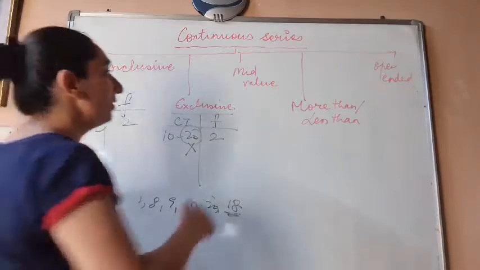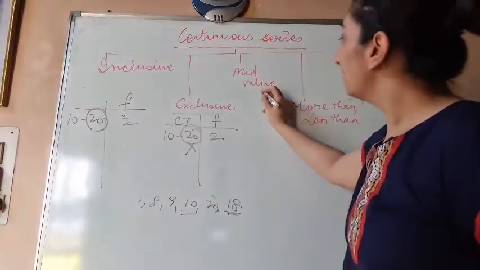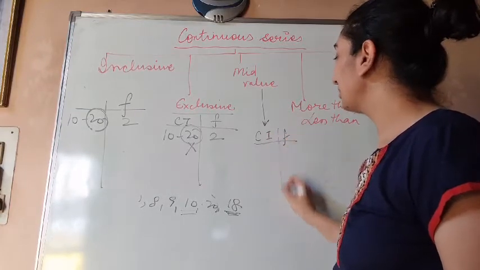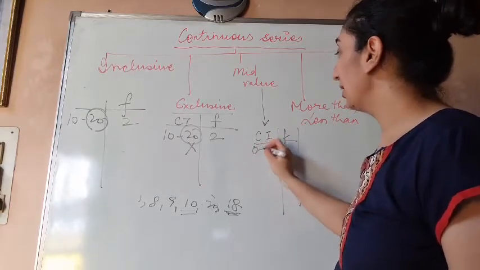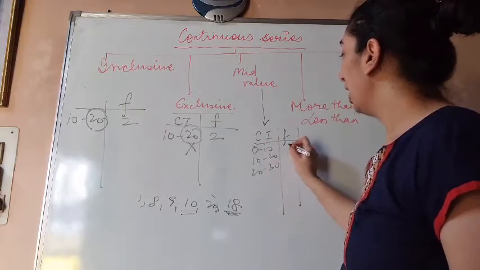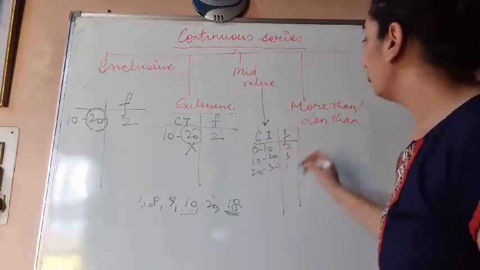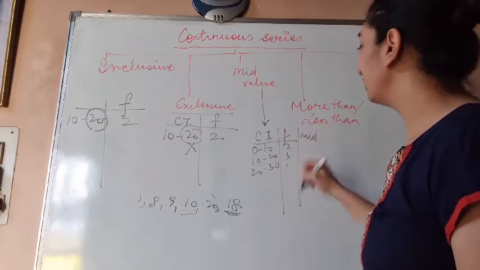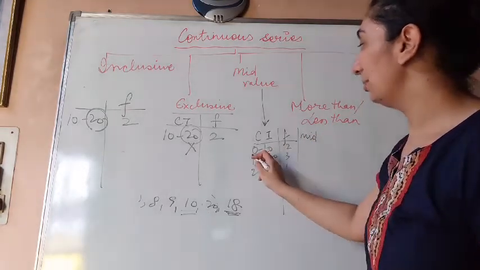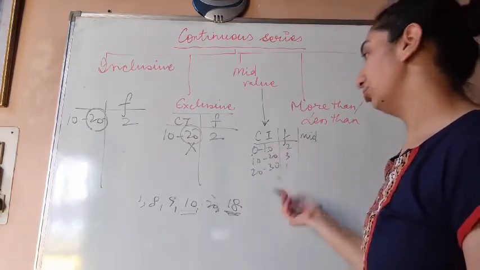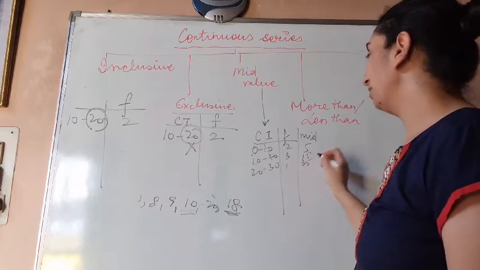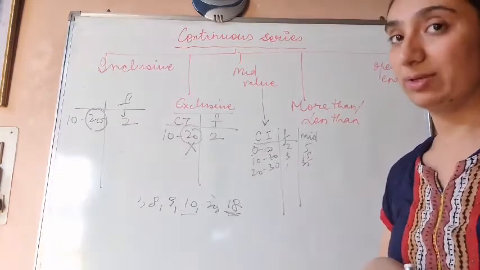Okay. Coming to mid-value series. Mid-value series is when we calculate class intervals and frequencies are given to us, let's say 0 to 10, 10 to 20, 20 to 30, and we are given a frequency, we first of all find out the mid-value. Now what is the mid-value? Upper limit plus lower limit divided by 2. 10 plus 0 by 2, that is 5. 20 plus 10 by 2, that is 15, and 25 and so on. So this is your mid-value series.